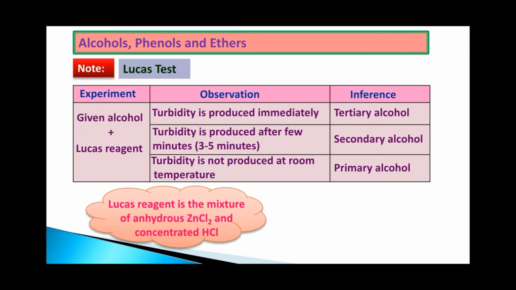Important for theory as well as practicals. The questions may be asked: if you are provided with the given alcohol and you have added the Lucas reagent, if the turbidity is produced after 5 minutes, what is the nature of the alcohol? Or they may ask, you are provided with a given alcohol, how do you determine whether the alcohol is primary, secondary or tertiary? The answer is by Lucas test.